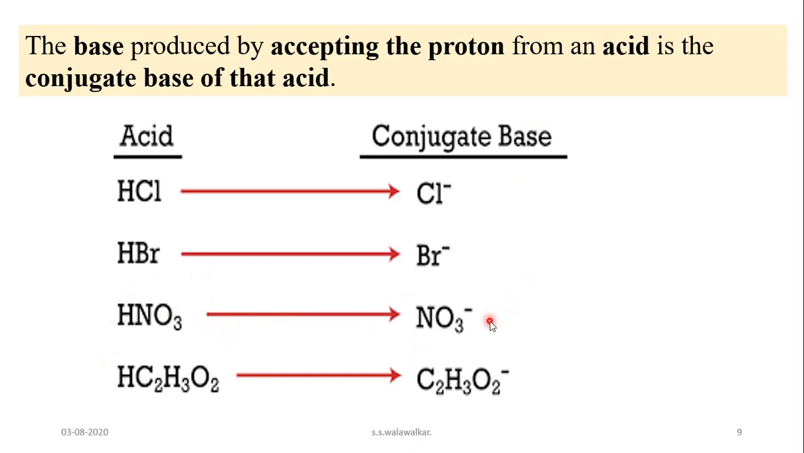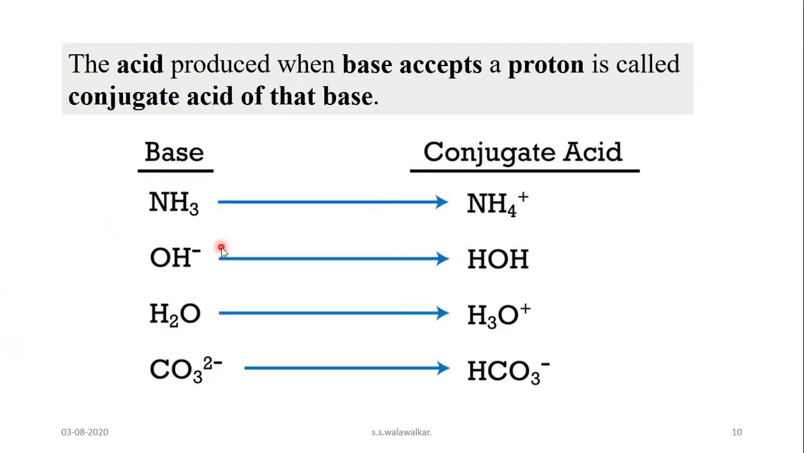HNO3. NO3 ion is the conjugate base of nitric acid. So by losing one proton, they form what? The conjugate base. An acid forms a conjugate base by losing a proton, and an acid is produced when a base accepts one proton. See here, ammonia is a base. When it accepts one proton, it forms NH4 ion, which is a conjugate acid.